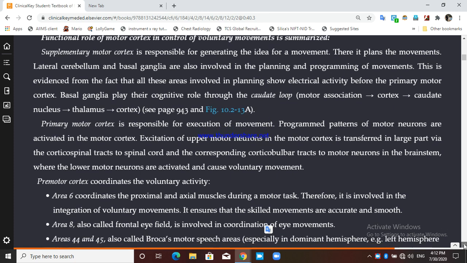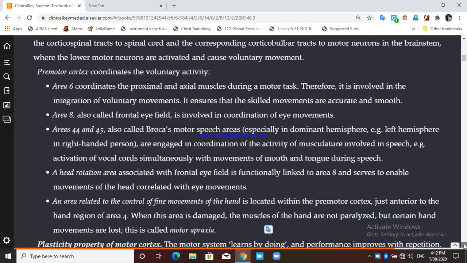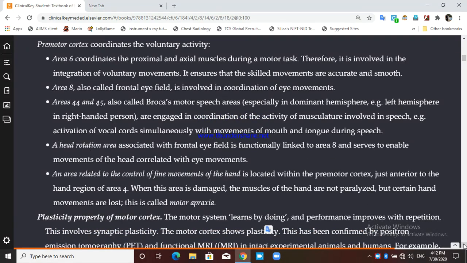Then we come to the third cortex, the premotor cortex. It is just anterior to area number 4, the primary motor cortex, and it consists of 4 areas: area number 6, area number 8, area number 44 and area number 45. Area number 6 coordinates the proximal and the axial muscles during a motor movement.